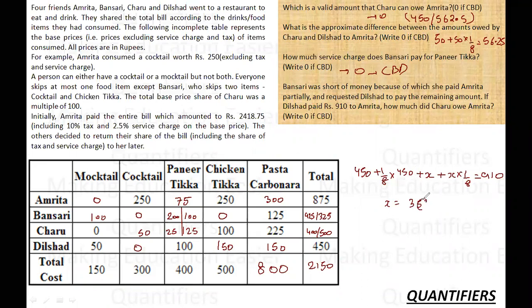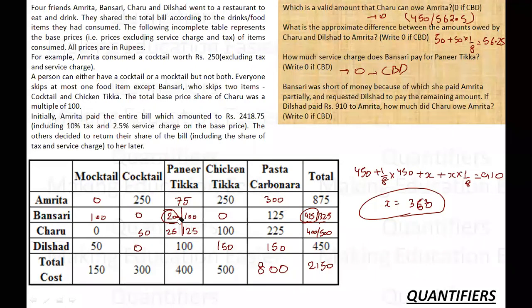So 360, let's call it 360. It is very much in this possibility, plus minus 1 to 2 rupees. So this is the amount paid by Dilshad, the base price. Now, Bansari has two feasibilities of base price, that is 325 and 425. If Dilshad only is paying 360, which means that the rest amount has to be paid by him, that's 425. So Bansari's amount was 425, which means the 200 case. Bansari took 200 in that case.